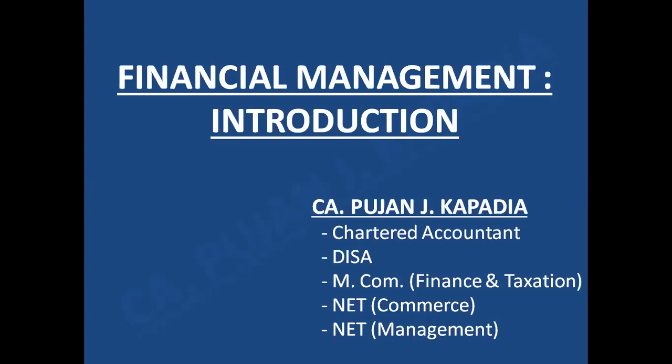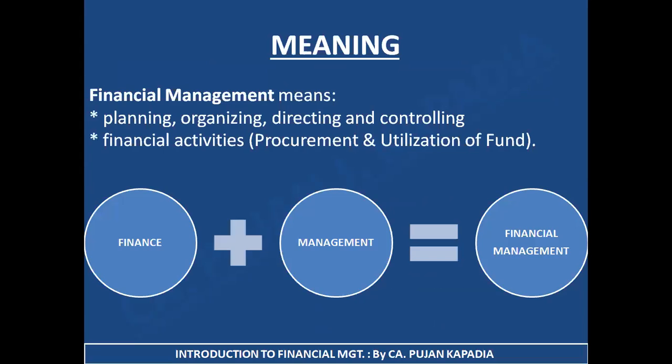The name of the chapter is Financial Management Introduction. The first slide was about the meaning, like what is financial management. Just to cut it short, financial management is the combination of two words, that is finance and management. What is finance? It is something related to financial activities, which is basically procurement and utilization of funds, which means पैसा आएगा कहाँ से और पैसा यूज कहाँ पे होना है. That is procurement and utilization of funds.